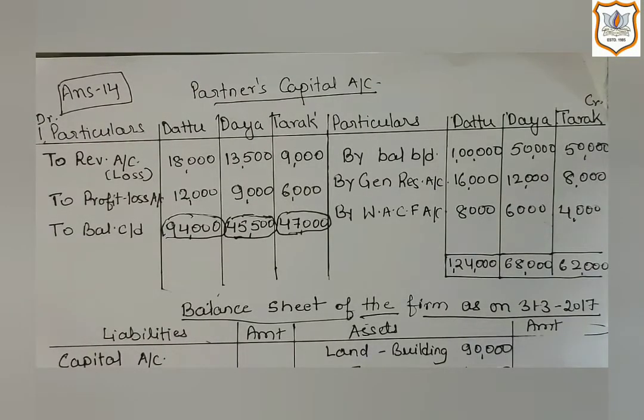So first let us give effect of increase and decrease in assets and liabilities which are given in the revaluation account in our new balance sheet. So on the debit side of the revaluation account, first is machinery account, which is 35,000. As an asset is given on the debit side of the revaluation account, that indicates that there is a decrease in the value of the asset, that is machinery, by rupees 35,000.